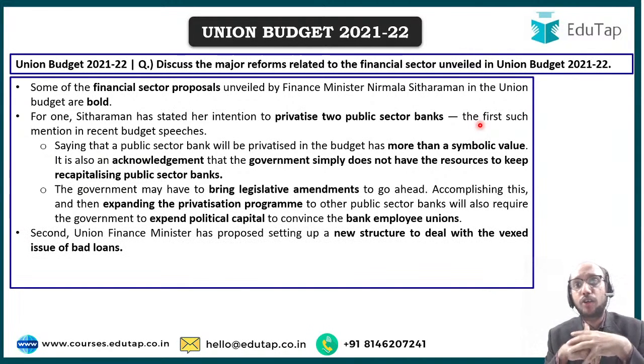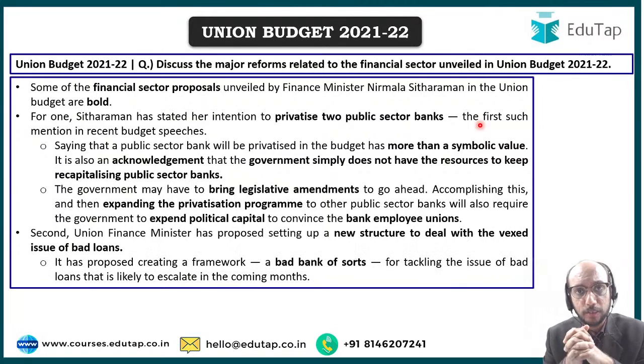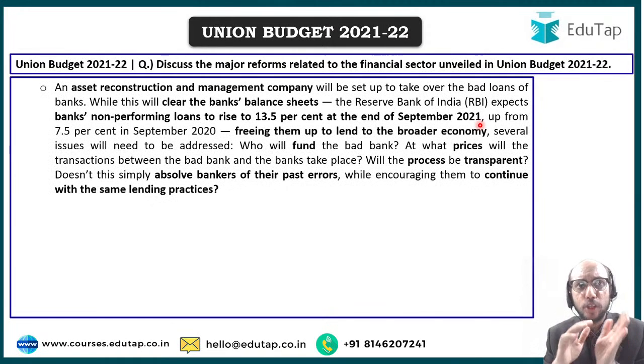Another step that the government has spoken about, which is a questionable step, right, is the idea of how should we deal with this problem of bad loans, right? So government has said that they want to create an institution which is like a bad bank. So what is it exactly that the bad bank is going to do? It is going to be basically your asset reconstruction and management company, right?